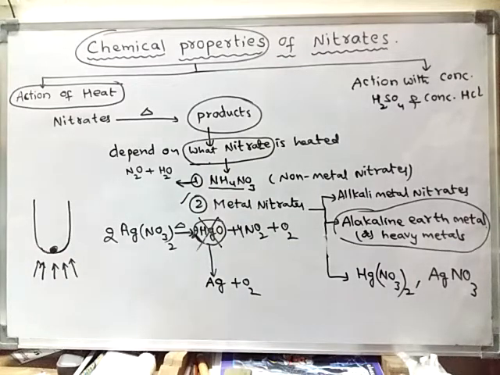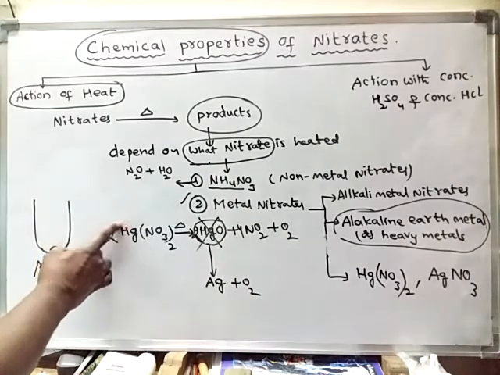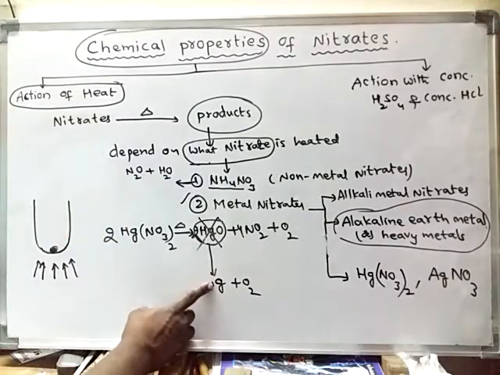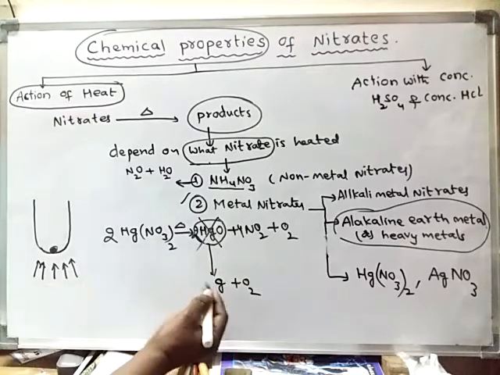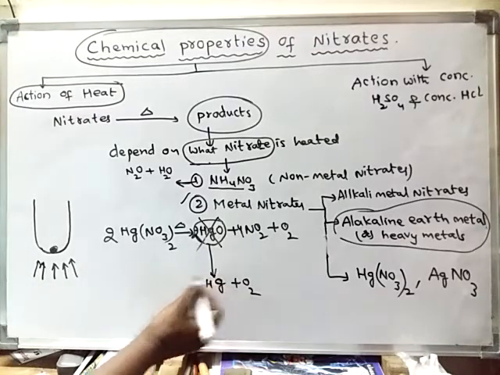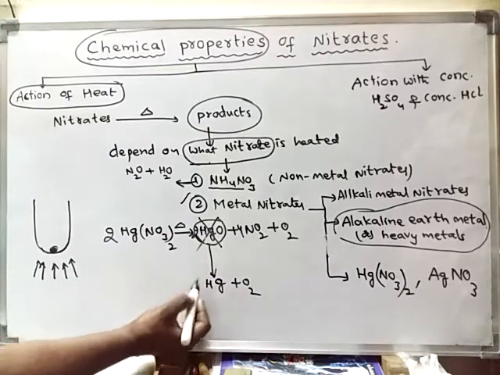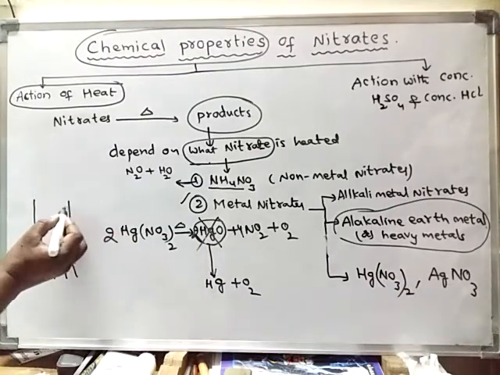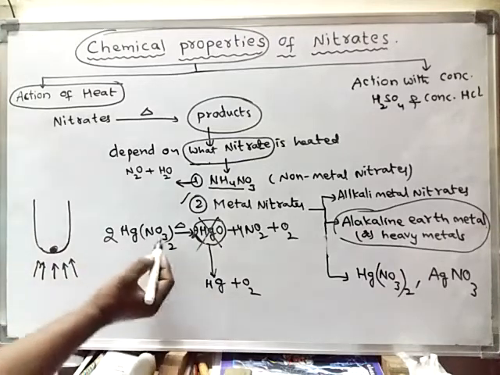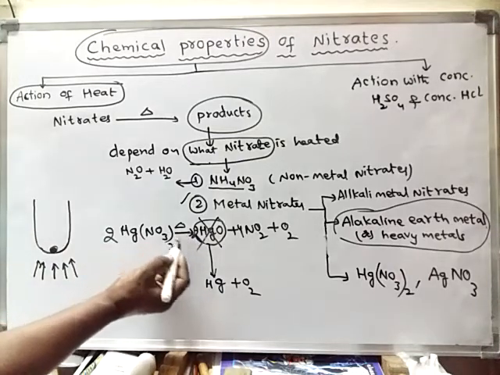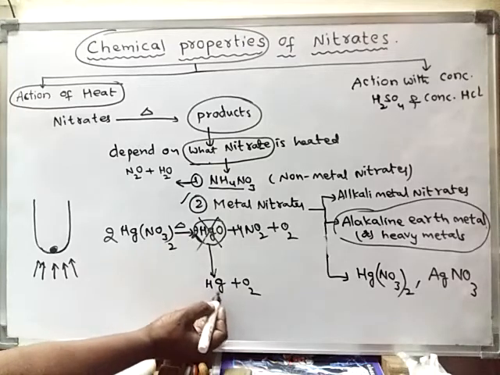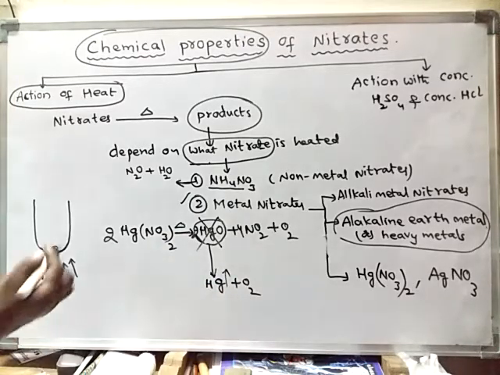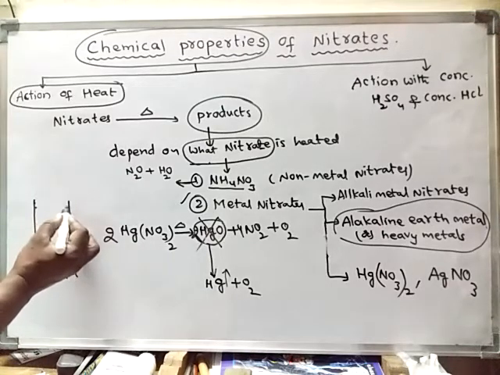Suppose mercury is heated, mercury metal is formed. What happens with this mercury metal or silver metal? Because of more heat, they also will vaporize, and those vapors will condense at the cooler parts.